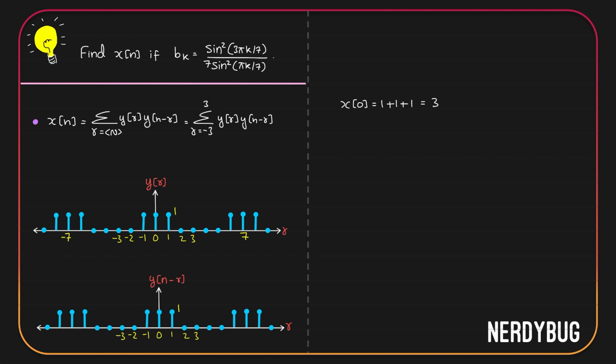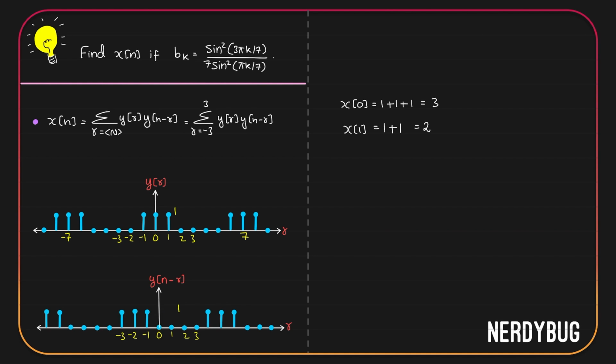To get x of 1, let us shift this signal 1 unit towards the left. So x of 1 is going to be 0 gets multiplied by 1, we get 0. 1 gets multiplied by 1, we get 1, plus 1 gets multiplied by 1, we get 1, plus 1 gets multiplied by 0, it is 0. So x of 1 is 2.